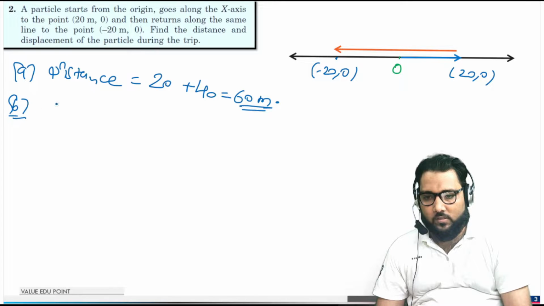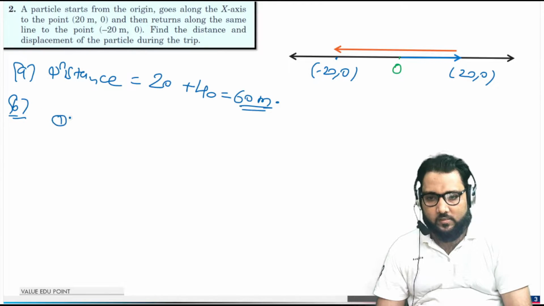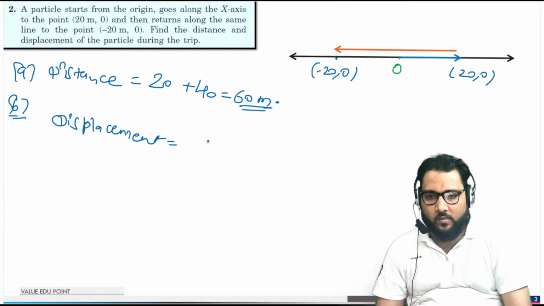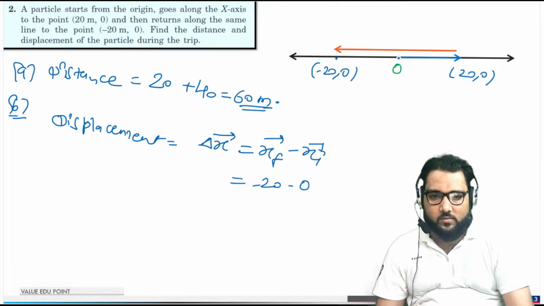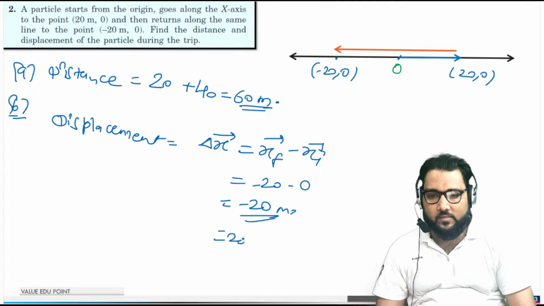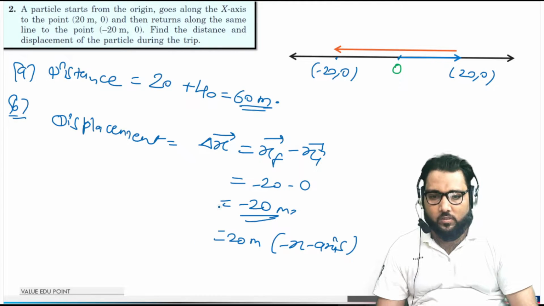But when we talk about displacement, displacement is always the change in position. Here the position vector is along the x-axis, so we can say x final minus x initial. When you put x final, that is minus 20, and initially the particle starts from 0, so the coordinate is 0, so minus 20. That is the displacement, or we can say 20 meter in the direction of negative x-axis. Both answers are right.